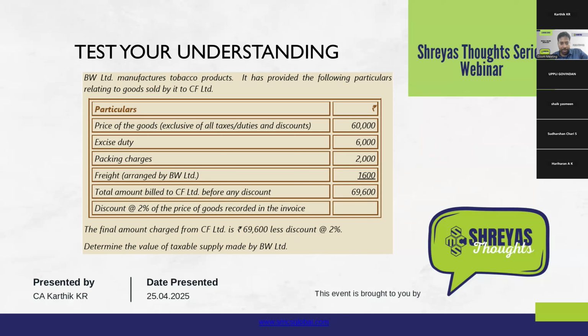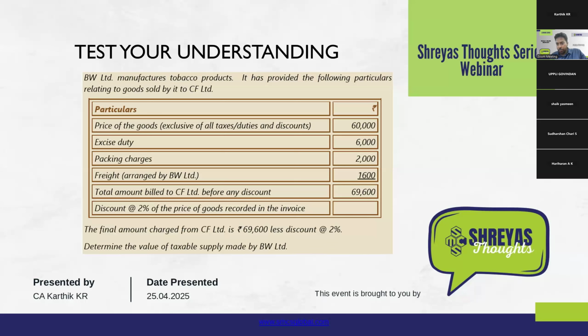The value of supply will be determined based on section 15(1), assuming that price is the sole consideration and it is not between related parties. What amount is to be added and what amount is to be reduced? I will have this screen projected, so the answers can be dropped in the chat box.